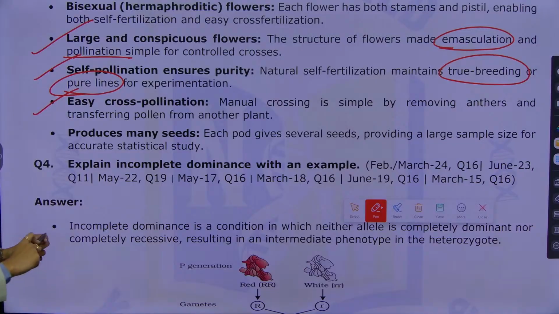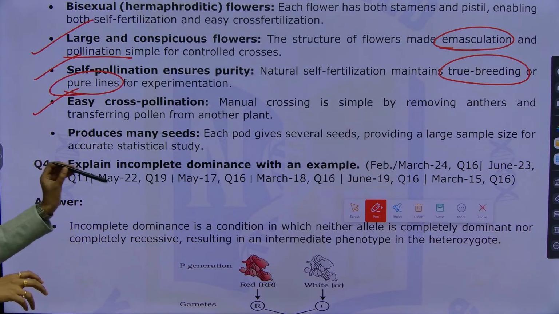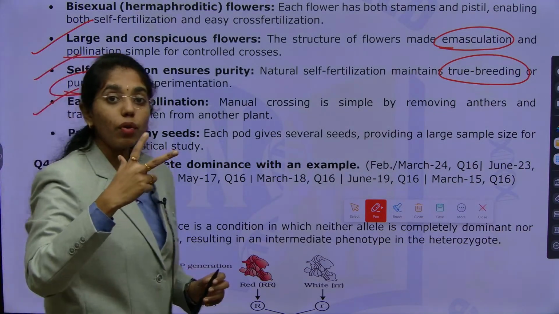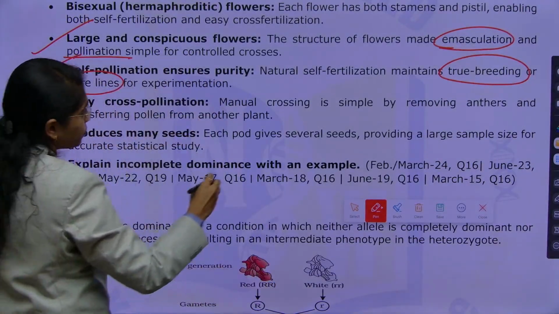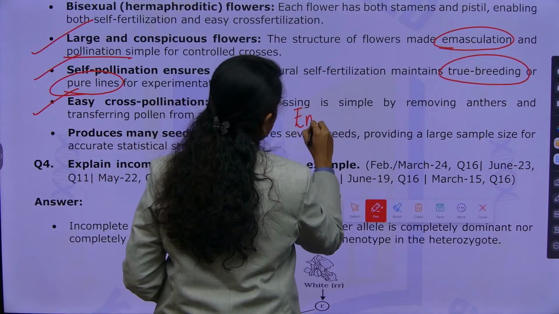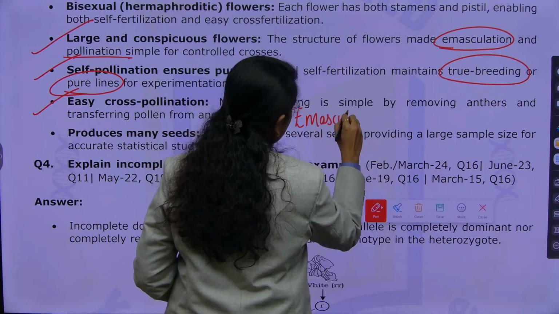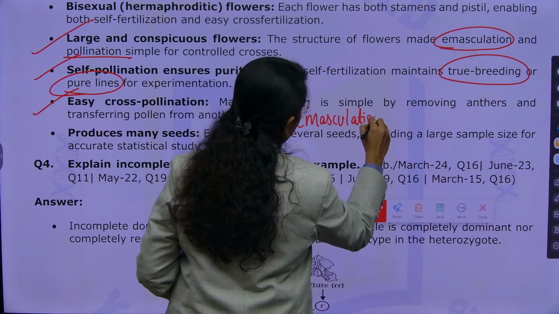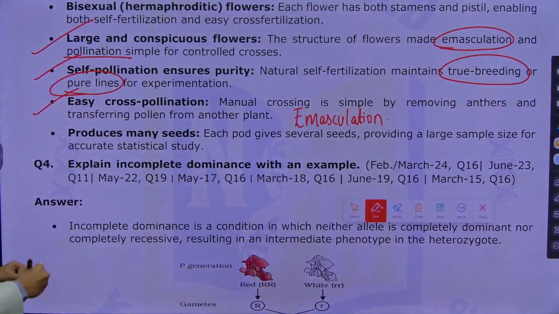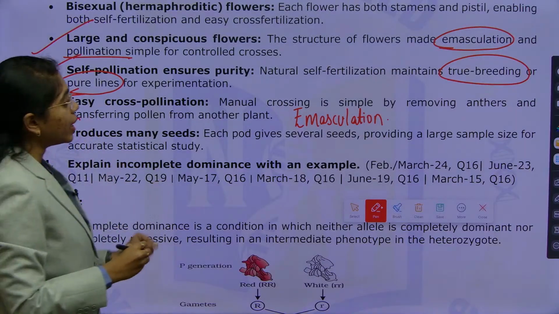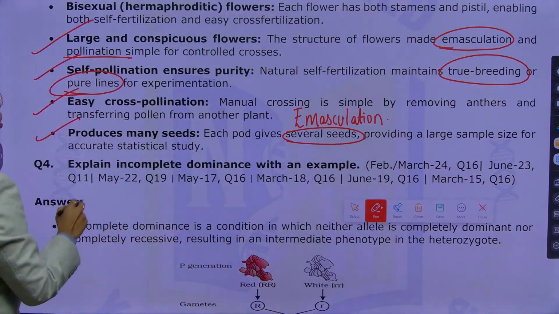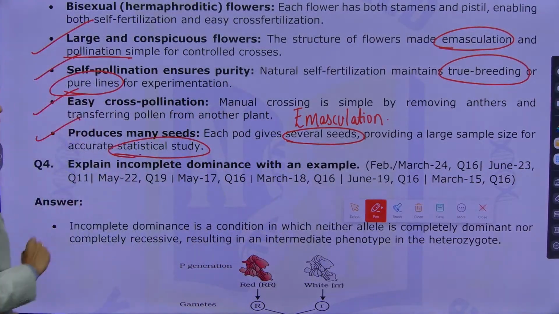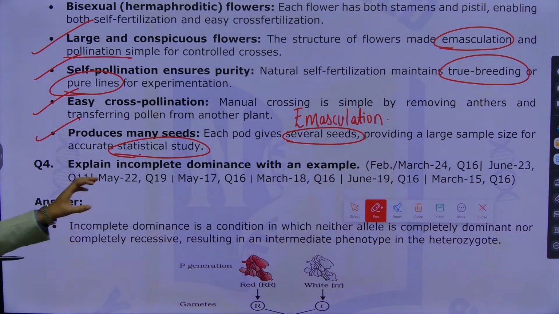Next, easy cross pollination. Mendel's crossing is simple by removing what? Anthers. This process is addressed as emasculation. And then we see this produces many seeds. Each pod will give several seeds, providing large sample size for accurate statistical study. For accurate statistical study, this will produce what?